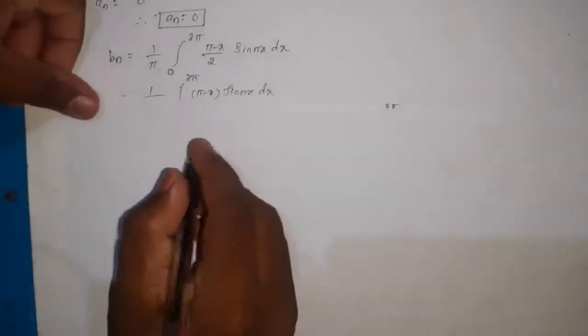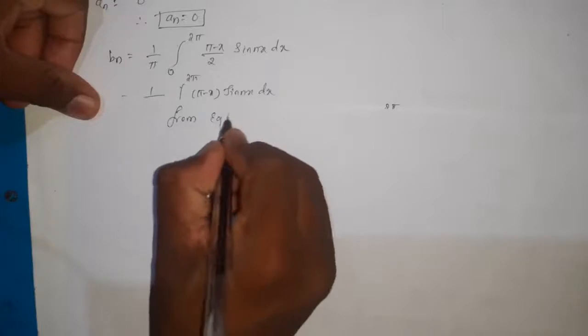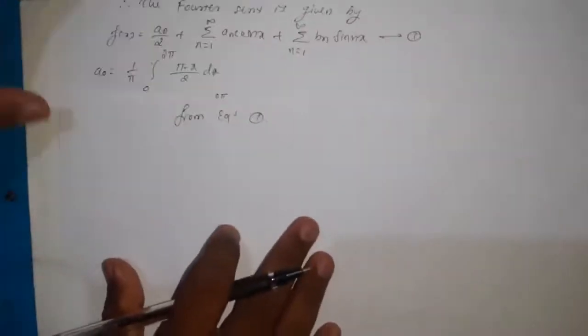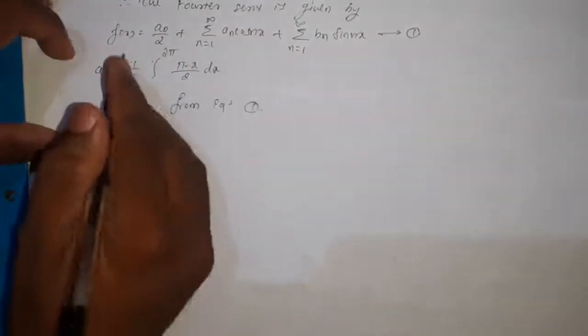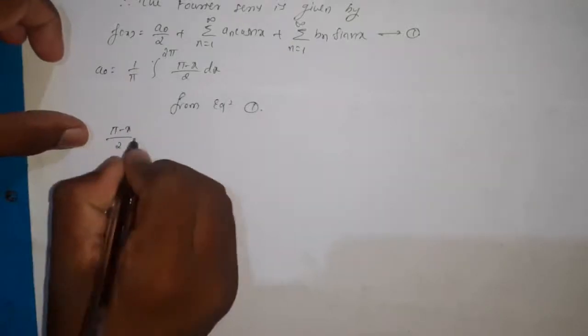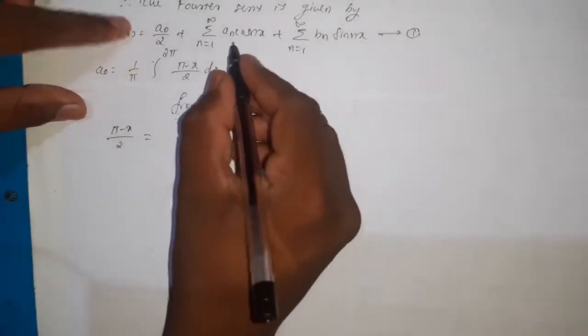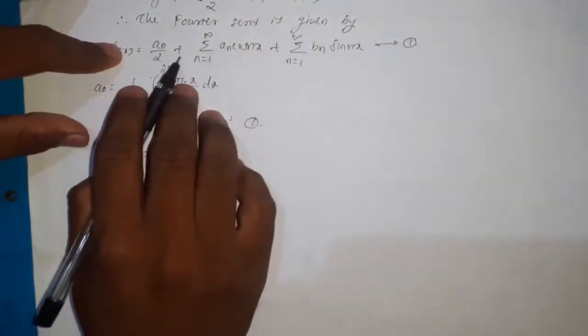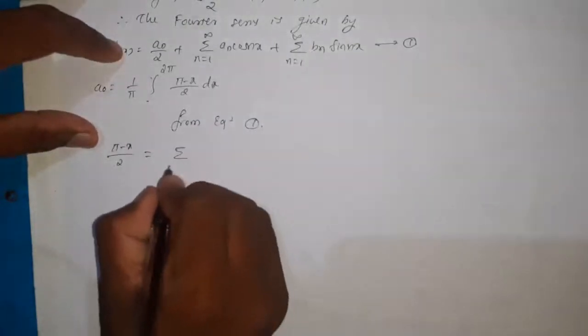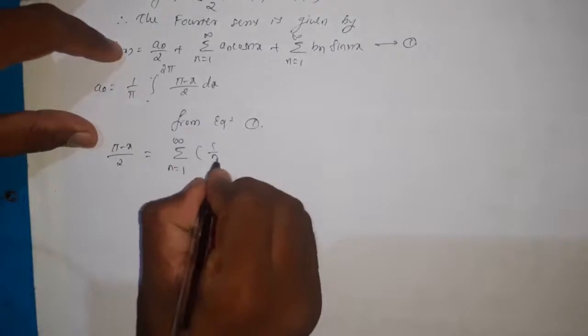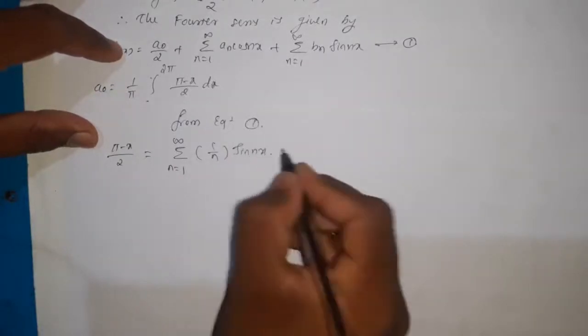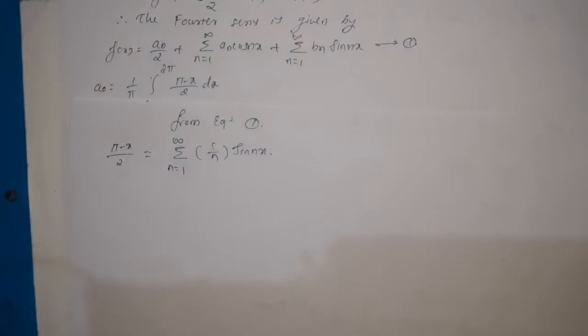So from equation 1, this is the first equation, that f of x equal to this expression. We know that f of x equal to pi minus x by 2, which is equal to a naught by 2, 0, and an is 0, means the first two terms are equal to 0 and bn is 1 by n. It implies summation over n equal to 1 to infinity 1 by n sin nx, which is the required Fourier series. And after this we need to prove one more result.